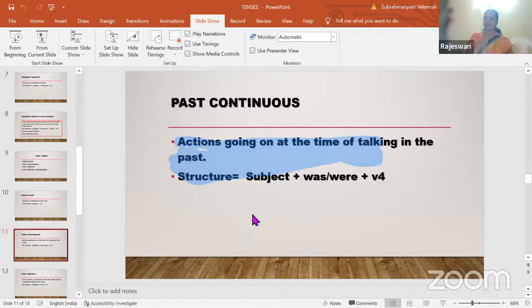To identify this, we have one action in the simple past. The other action will be continued. I was cooking when the bell rang. When the bell rang yesterday, what was I doing? I was cooking. So were is used for a plural subject. They were writing the exam yesterday. They were writing the exam at this time yesterday. That means they were continuing the exam at the time of talking in the past. That is the structure of past continuous.